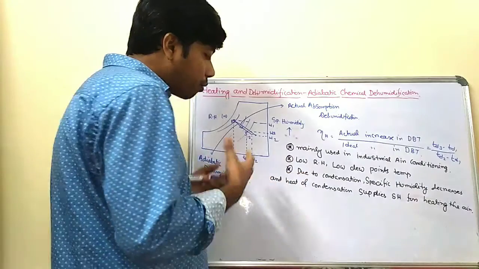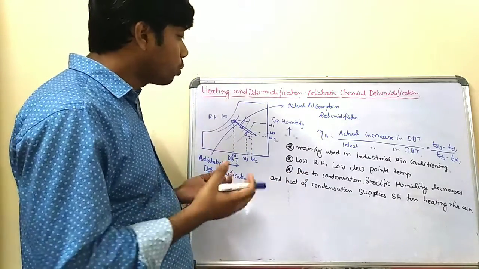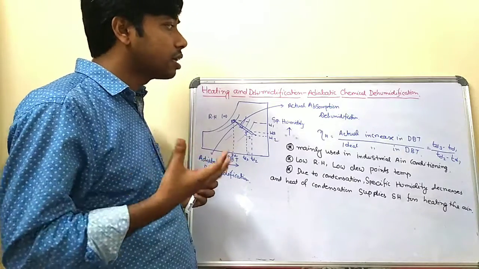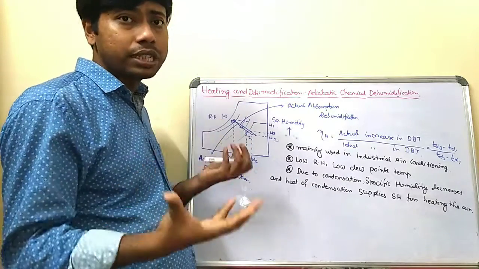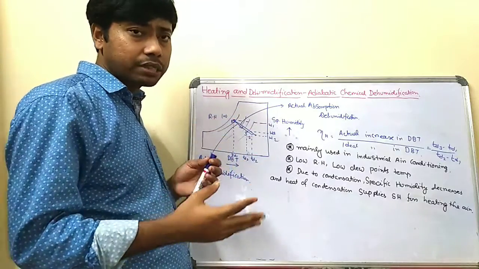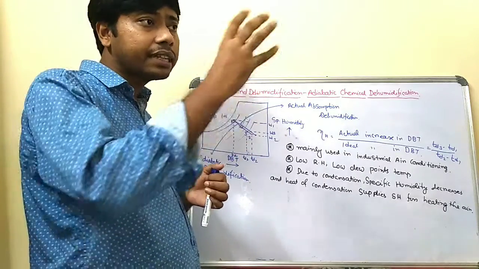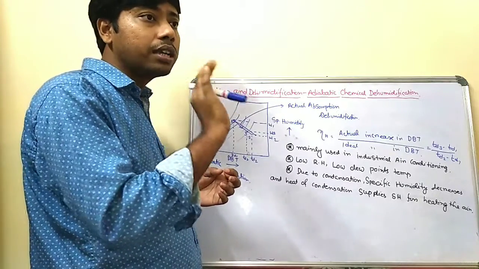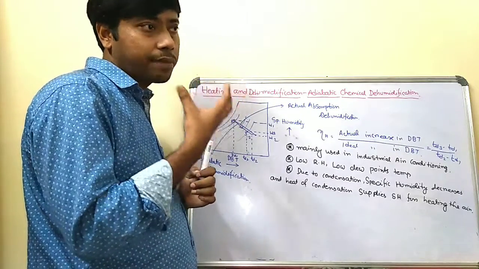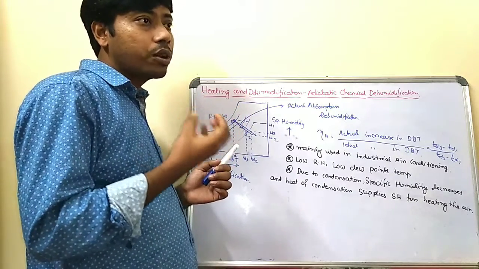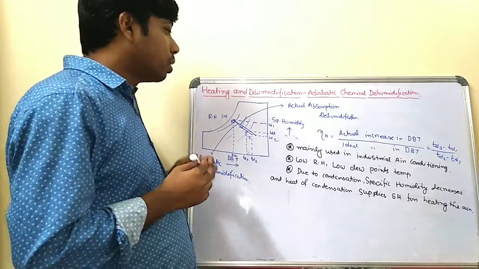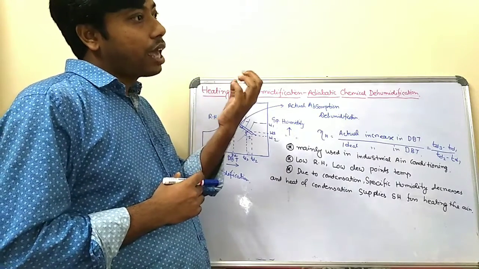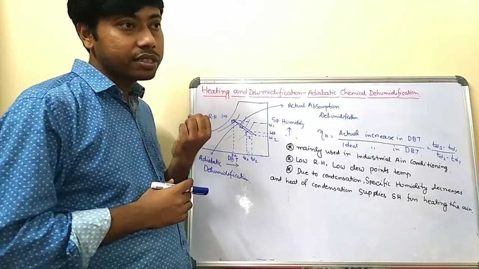What is the working principle of the heating and dehumidification process? There is an adiabatic insulated chamber, so no heat transfer takes place, and a chemical is stored within the insulated chamber. When the air is passed through the chemical, which has a strong affinity to absorb moisture, the chemical absorbs some moisture from the air.